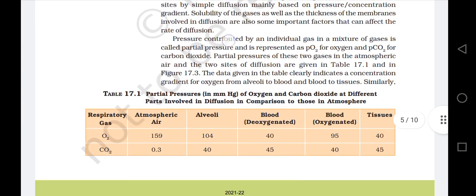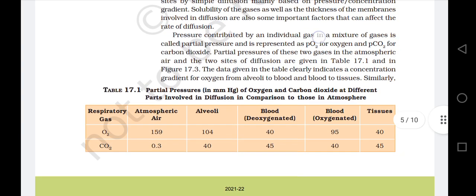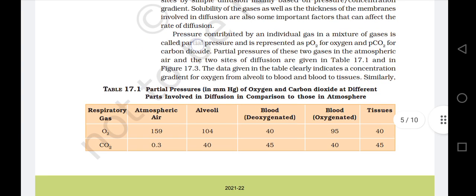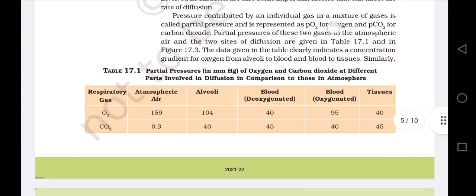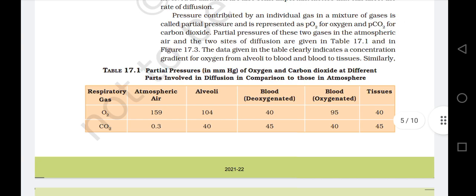Pressure contributed by an individual gas in a mixture of gases is called the partial pressure and is represented as PO2 for oxygen and PCO2 for carbon dioxide.